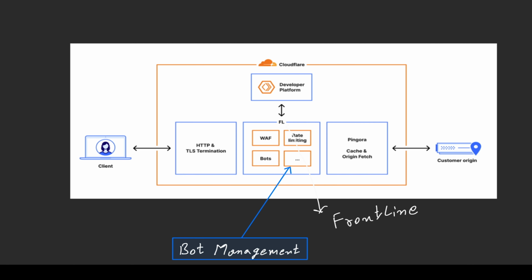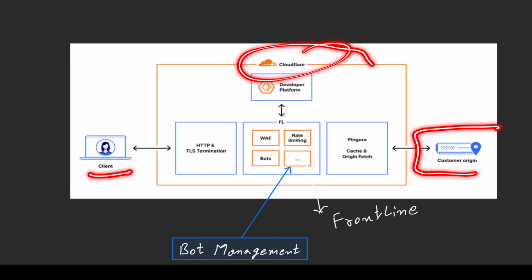But the Cloudflare customer doesn't want his arts to be scraped by a scraper or a bot. So Cloudflare checks for these kinds of requests and does filtration on its end so that the request cannot reach the customer. After that particular request is tested with web application firewalls, tested for bots, and rate limiting logic is applied, that request lands on the cache, which is known as Pingora. And after that, that request goes to the customer. So this is kind of a normal day flow which happens between a user, Cloudflare, and the Cloudflare customer.